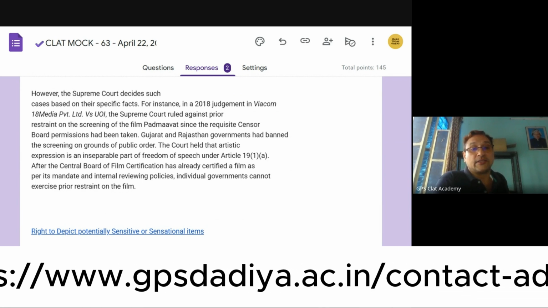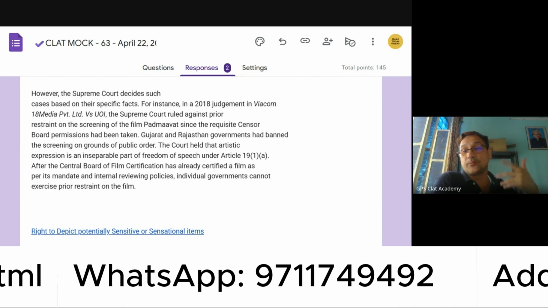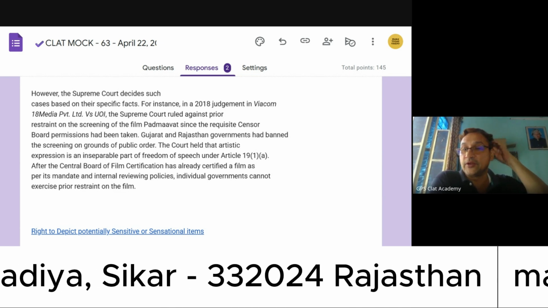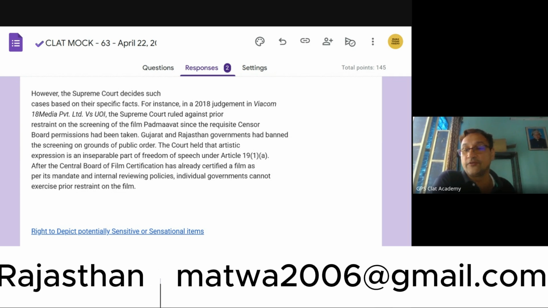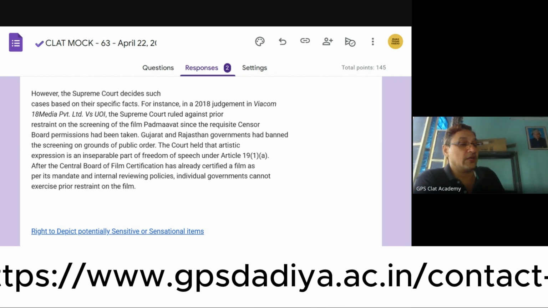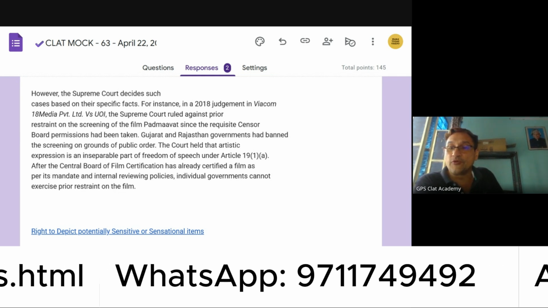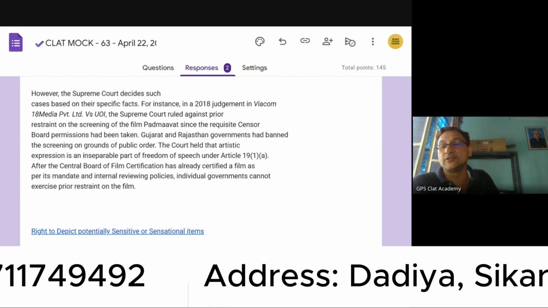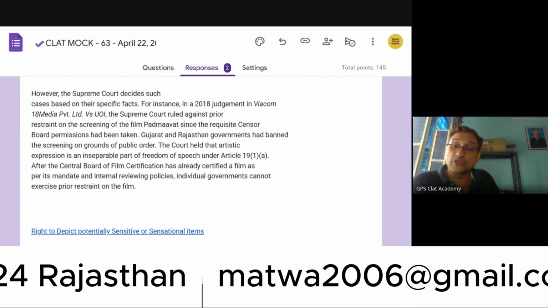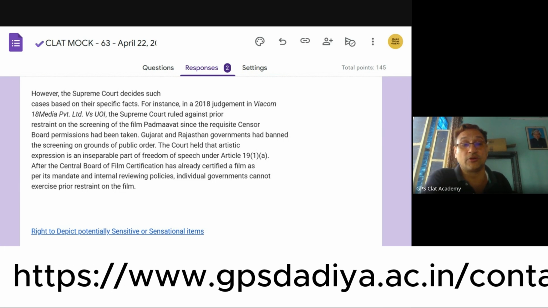So that is there, and here they are saying that once the Central Board of Film Certification has exercised its power and granted a film a level of exhibition, whether universal exhibition or cautious exhibition, the state government cannot come forward and once again say that it will create a public order situation, unless they demonstrate in the court that there is really a public order situation.